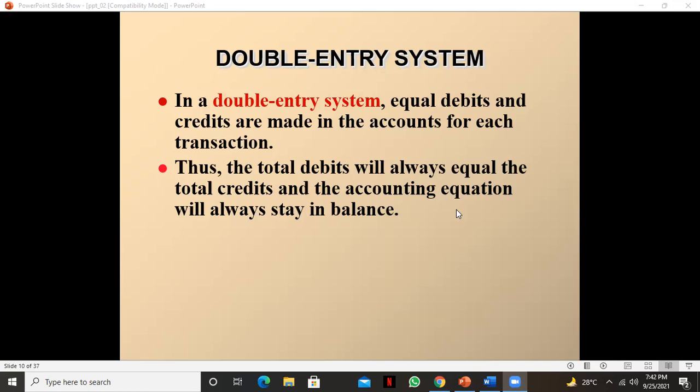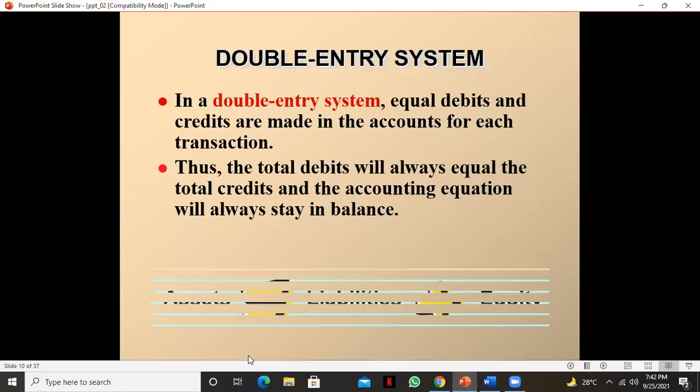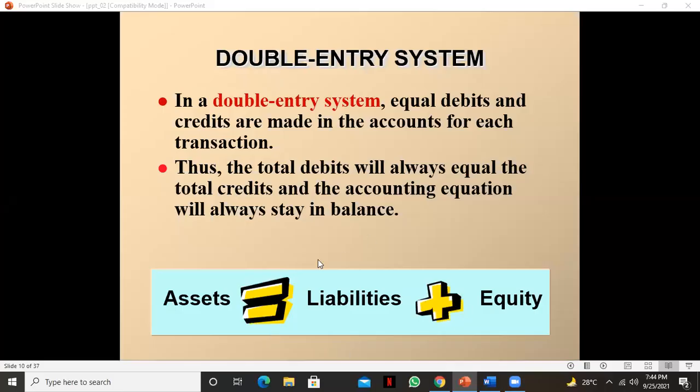Okay. Then next, it follows this in each and every transaction in transaction analysis. The same amount will go to the debit and the same amount will go to the credit, and that concept we basically call the double entry system. Okay, is it clear? Yes, sir.